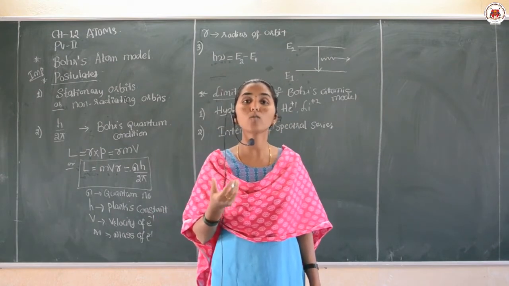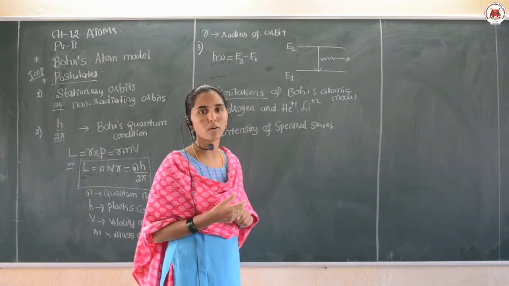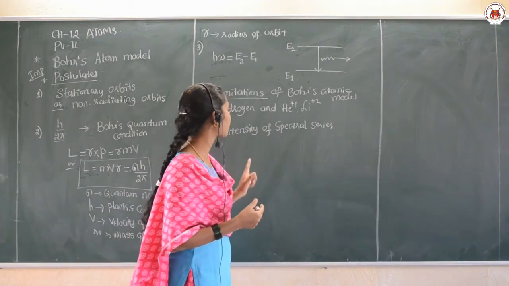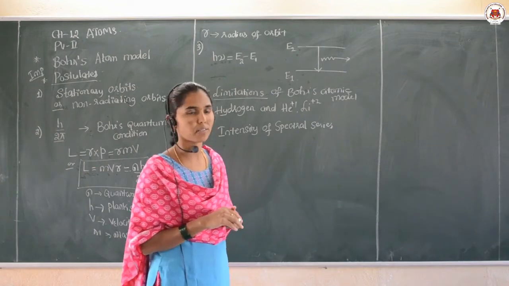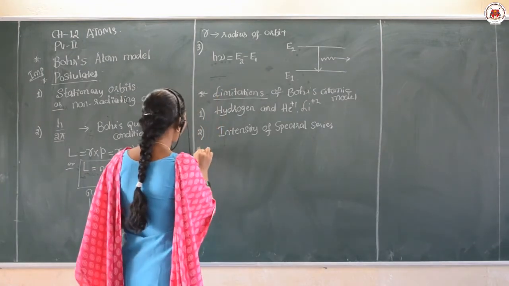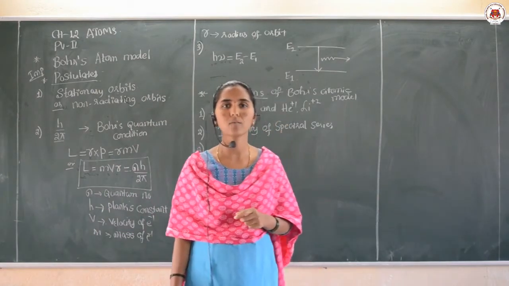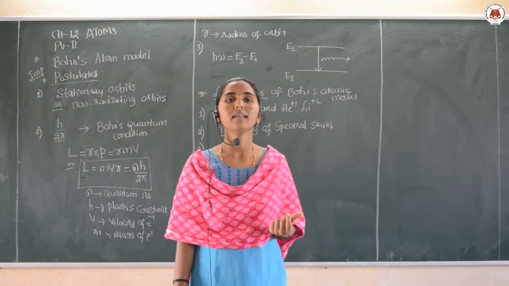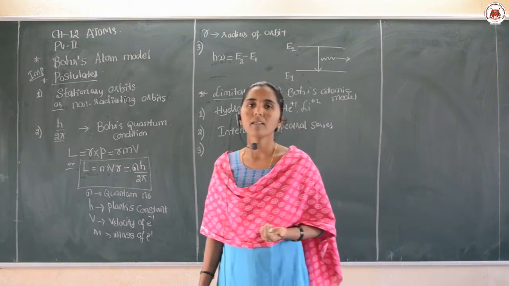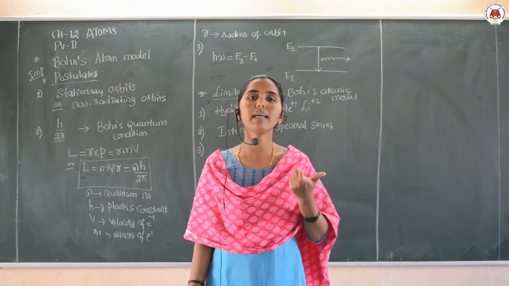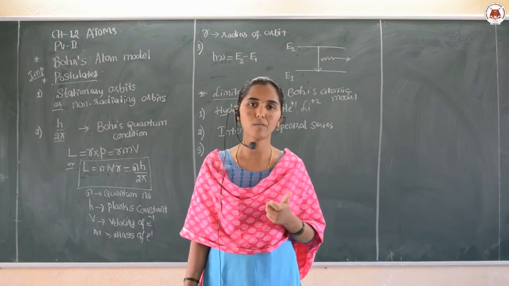That intensity could not be explained with the help of Bohr's atomic model. So it failed to explain the intensity of the spectral lines. Then one more limitation is that Bohr's model could not explain the elliptical nature of the orbit in which the electron revolves.